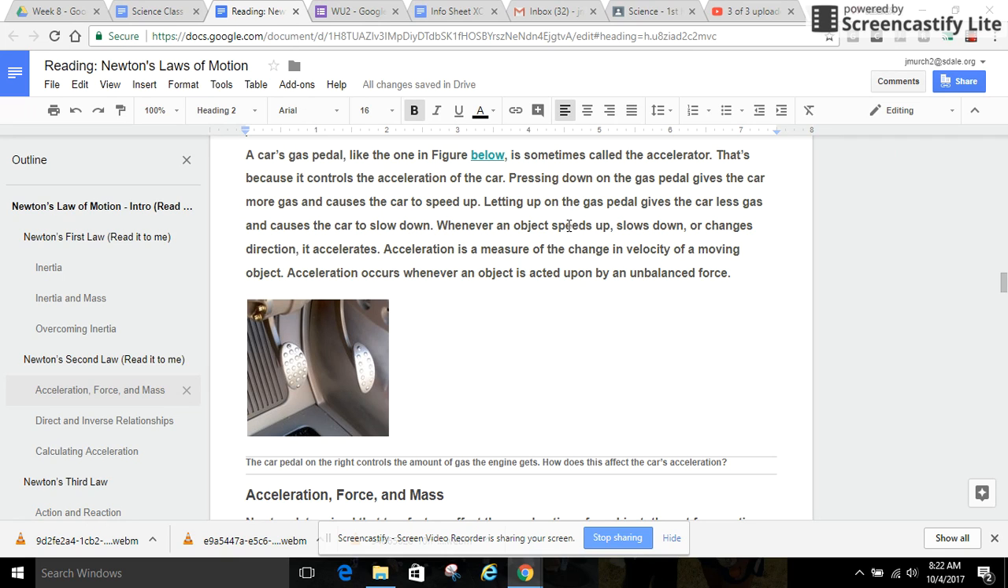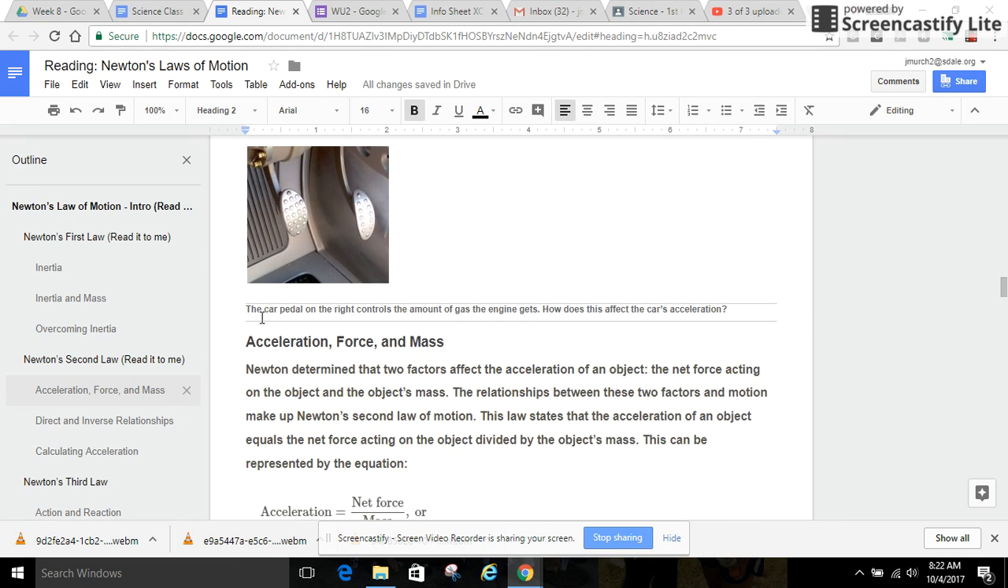Whenever an object speeds up, slows down, or changes direction, it accelerates. Acceleration is a measure of the change in velocity of a moving object. Acceleration occurs whenever an object is acted upon by an unbalanced force. The car pedal on the right controls the amount of gas the engine gets. How does this affect the car's acceleration?